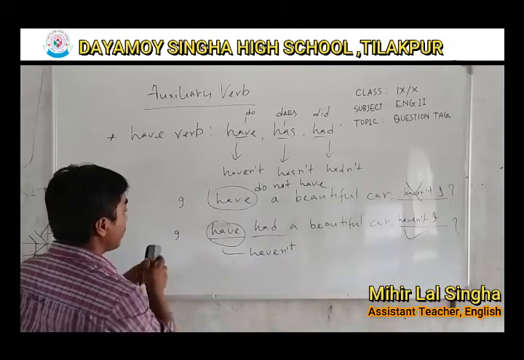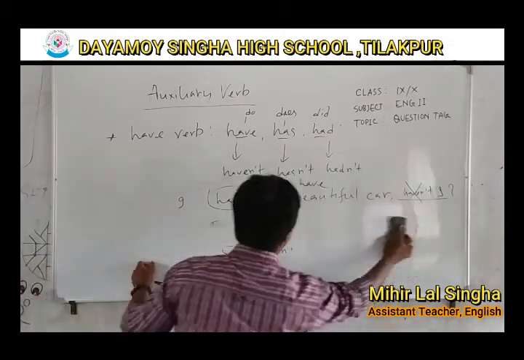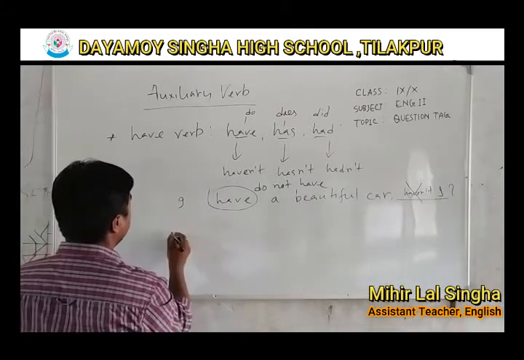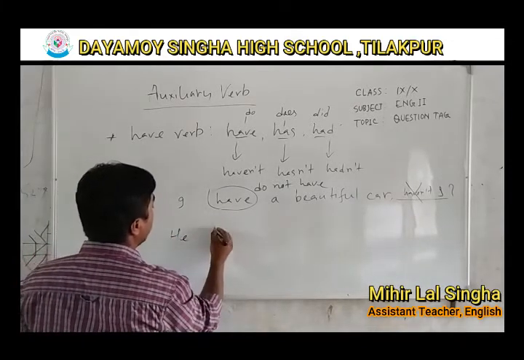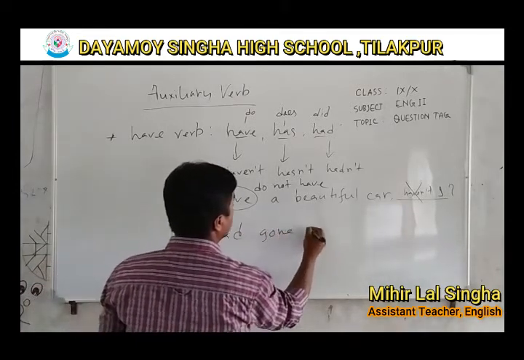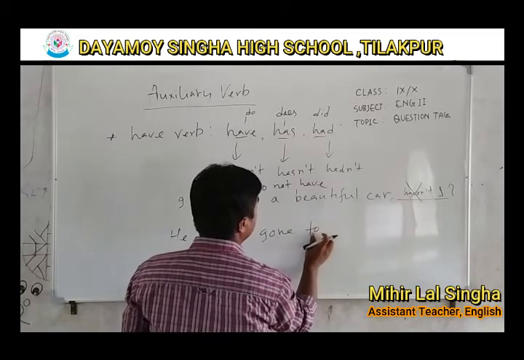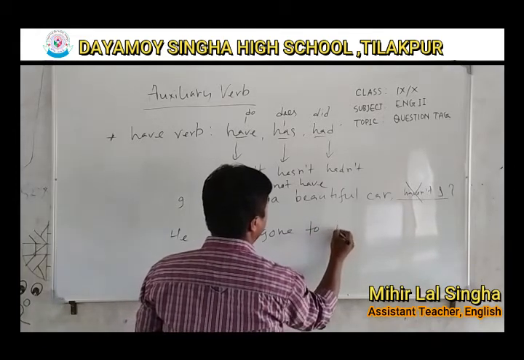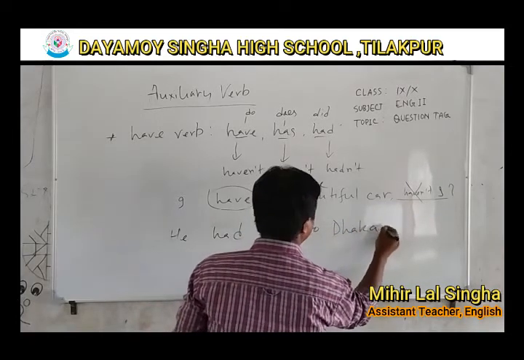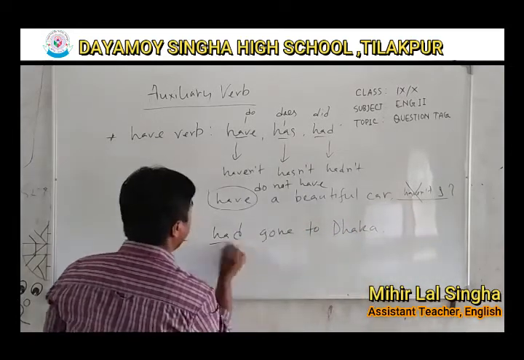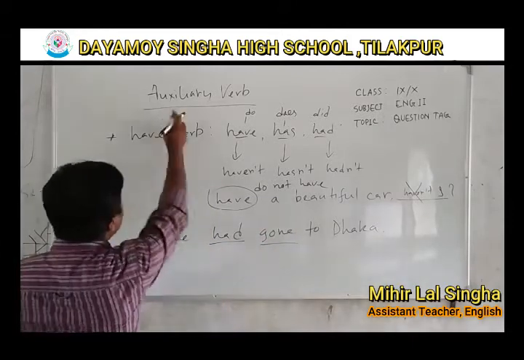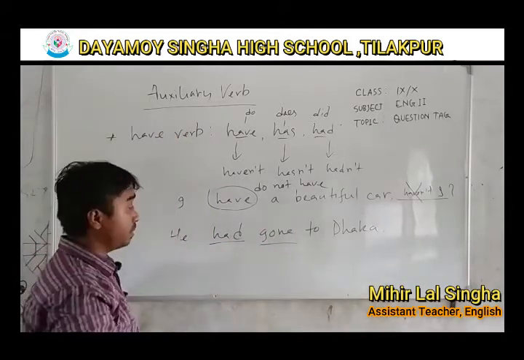Alright. So, let me take another sentence. He had gone to Dhaka. Alright. So, had gone. That means had is used as an auxiliary verb, not a helping verb.